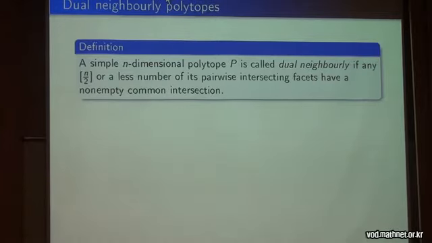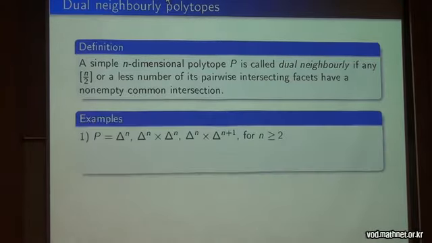So next, let me consider some particular cases. What does this all give in the case of dual neighbourly polytopes? The definition is as follows. A simple n-dimensional polytope P is called dual neighbourly if half of its dimension, or a smaller number, of pairwise intersecting facets, not vertices because it's not a simplicial polytope but a simple one, have a non-empty common intersection. For example, of course, a simplex, and moreover, a product of two simplices of the same dimension or dimension plus 1.